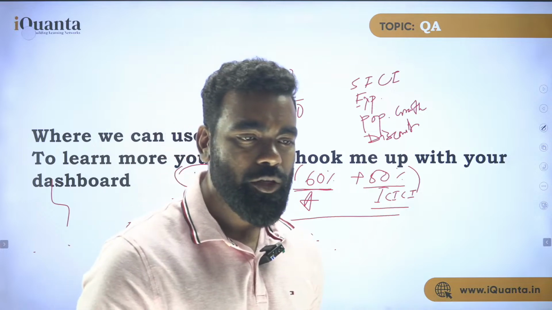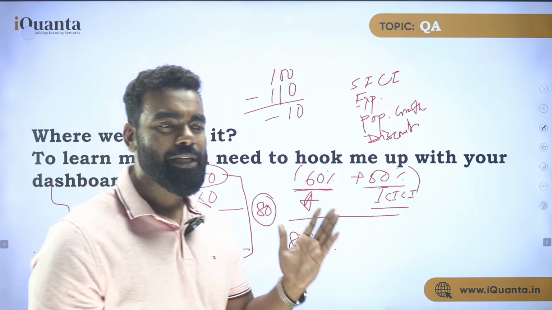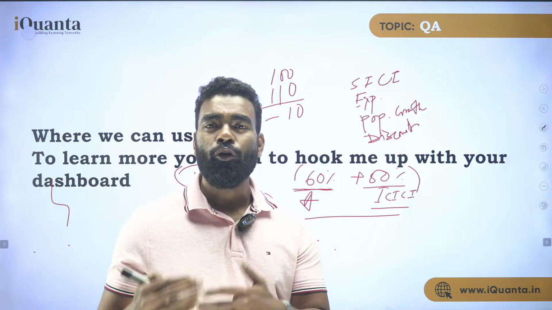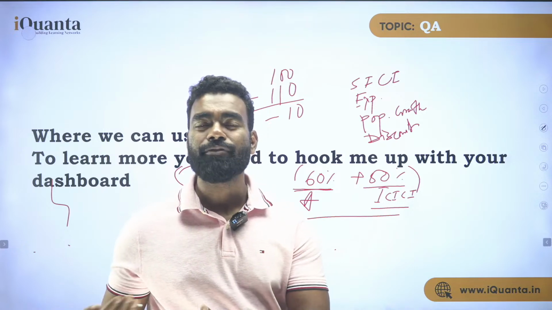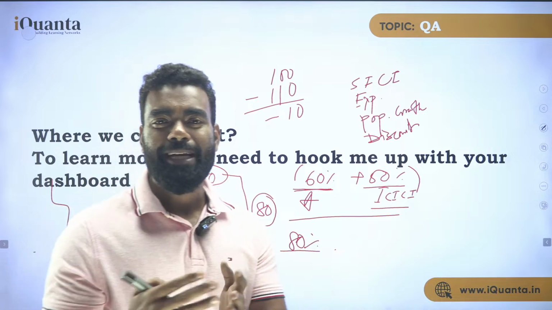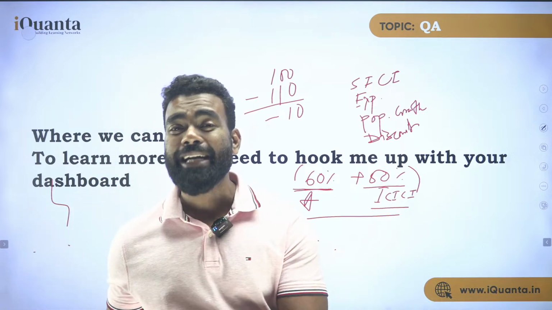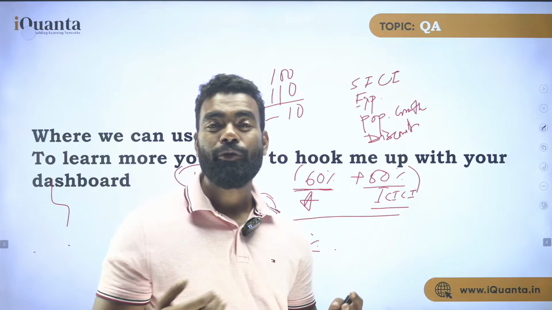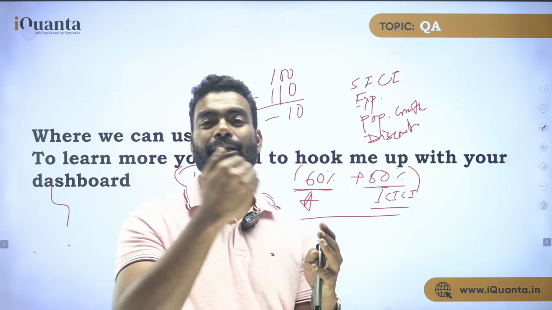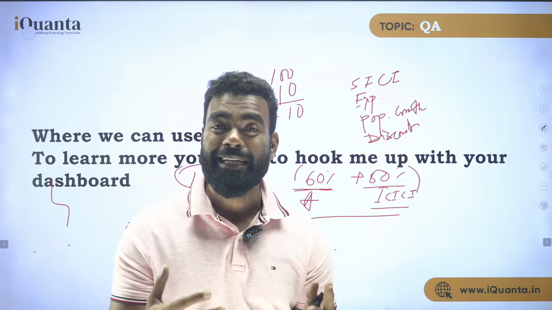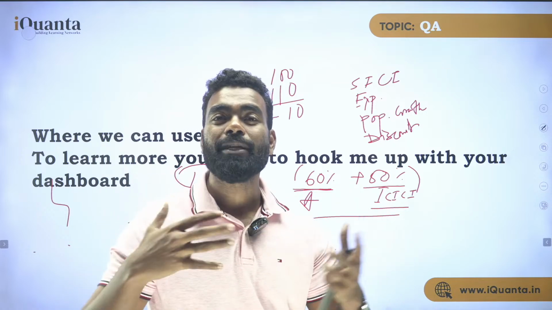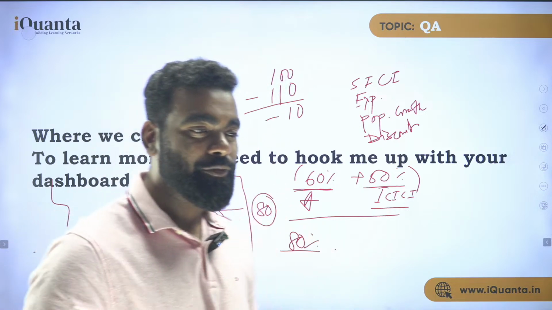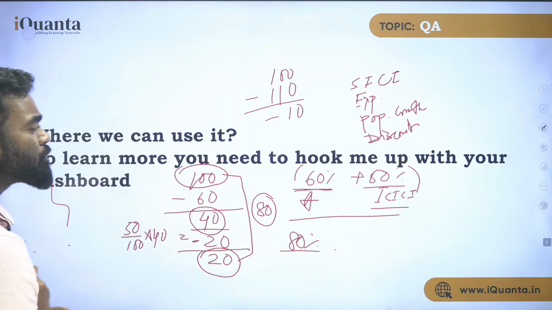80% discount. So think about it this way. First 100 becomes 40 after the 60 discount. Now on 40 you are getting half discount, which is 20. So it becomes 20 again. So what is your actual discount? It was 100, now it has become 20. So your actual discount is 80 on how much? On 100. So 80 out of 100 is how much discount? 80%. So this is one way to solve this type of question. But ideally we do not solve this question in this way.